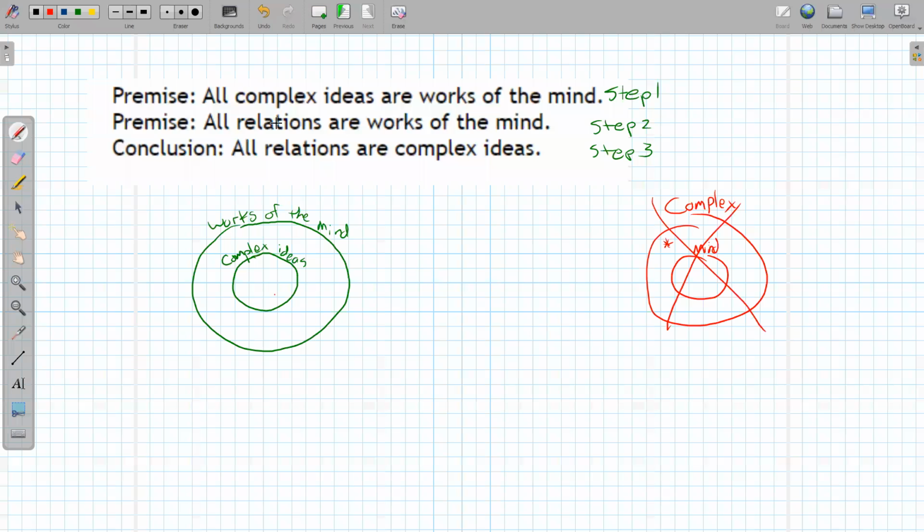All right, next. All relations are works of the mind. Well, here's works of the mind. Relations could be over here, it could be over here, could be over there, right? It could be anywhere inside works of the mind. So maybe this is my relations right here. All relations are complex ideas. What do you think? True or false?